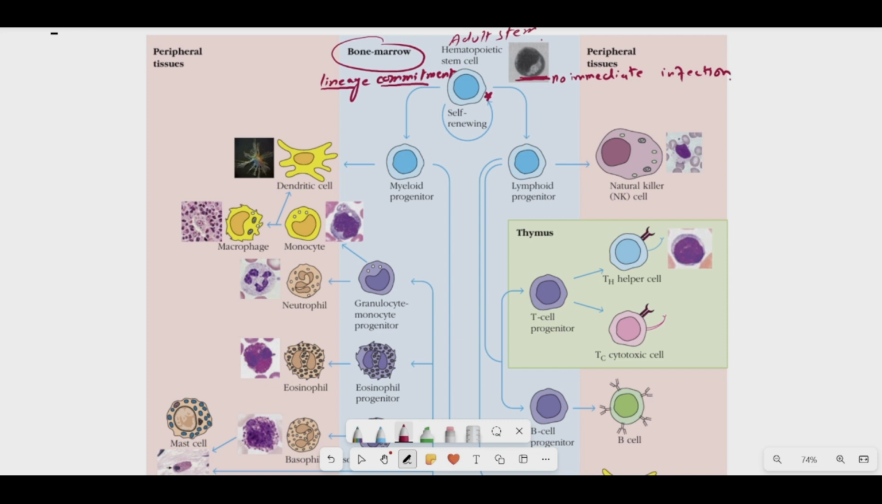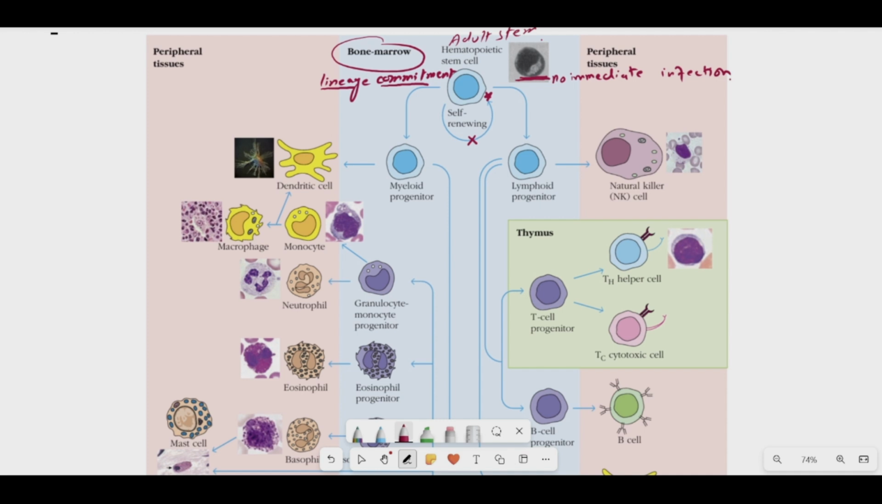Once it is decided by the hematopoietic stem cell, its ability to self renew will be diminished, will be stopped. Okay, so it can no longer self renew. Okay, so it cannot regenerate its own kind.